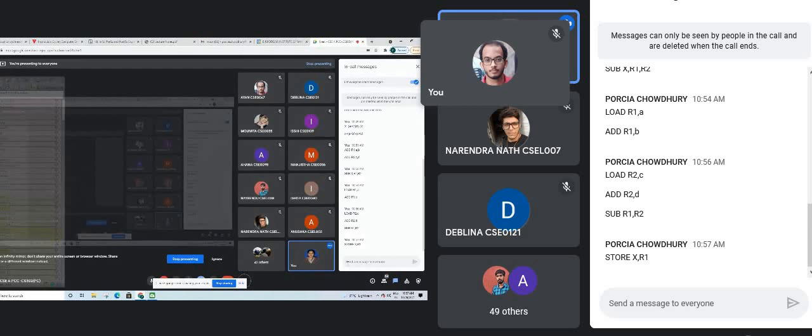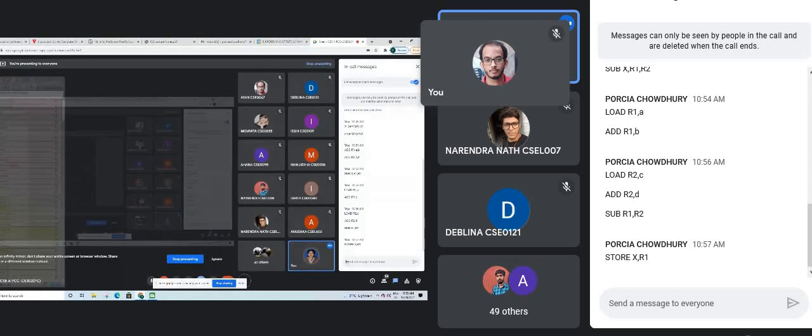Now we come to 1 address instruction. So 3 address and 2 address are done. Now we will come to 1 address instruction. 1 address instruction means we have the concept of accumulator. We have only accumulator, no registers. In 3 address instruction, we have 3 registers. In 2 address instruction, we have 2 registers. In 1 address instruction, instead of any other registers, we have the accumulator. The accumulator is also one register, a special purpose register.